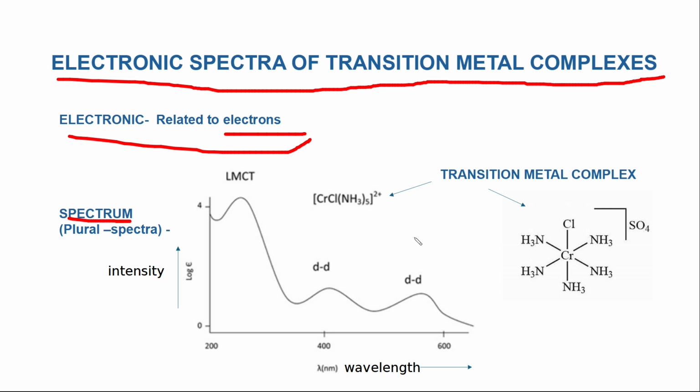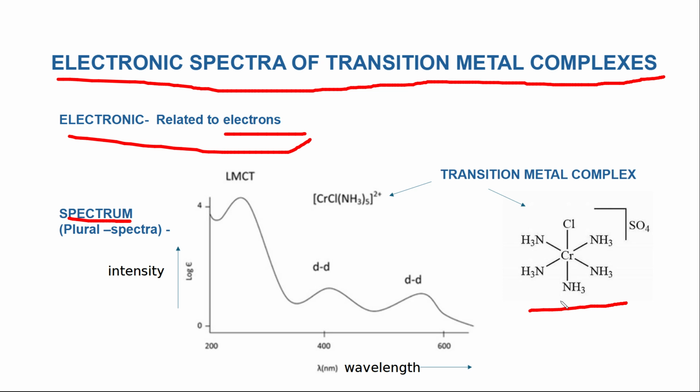What is a spectrum? This is one image of a UV visible spectrum. There are many kinds of spectra, but here I am showing you UV visible spectra, which is related to our topic. Now, transition metal complexes: all of you know what transition metals are, and complex means when they are ligated to different ligands they make complexes. So we have to study here the spectra generated by a transition metal complex.